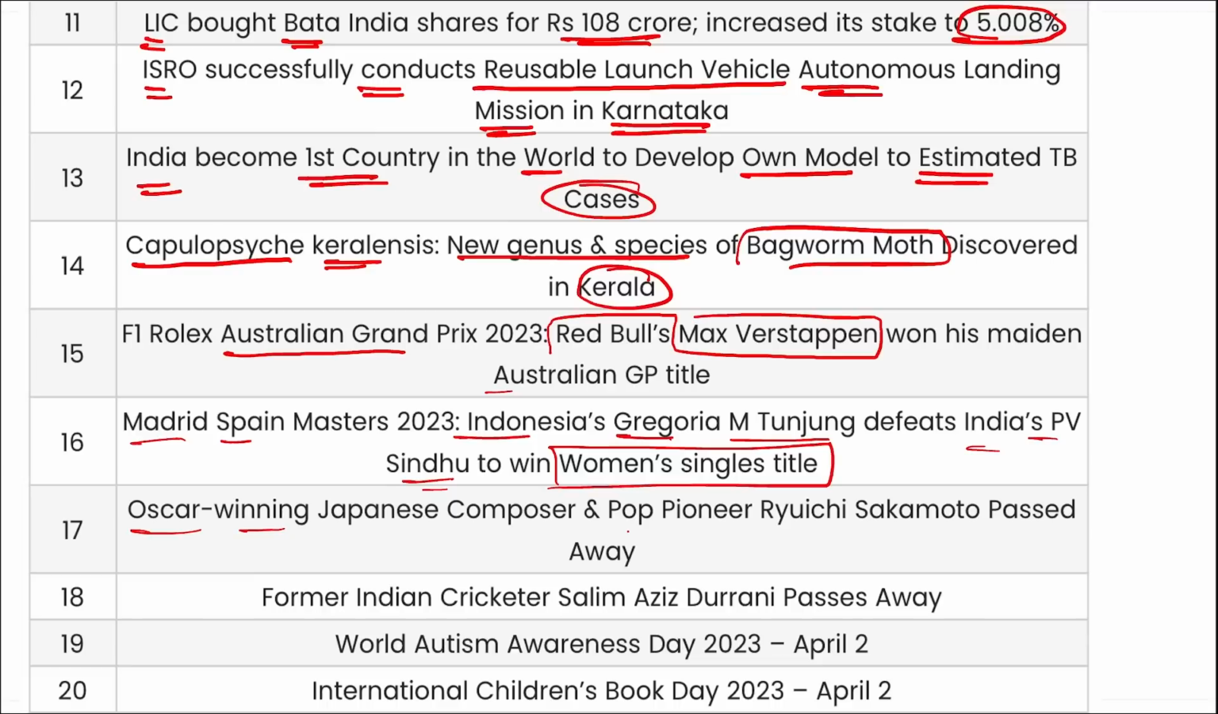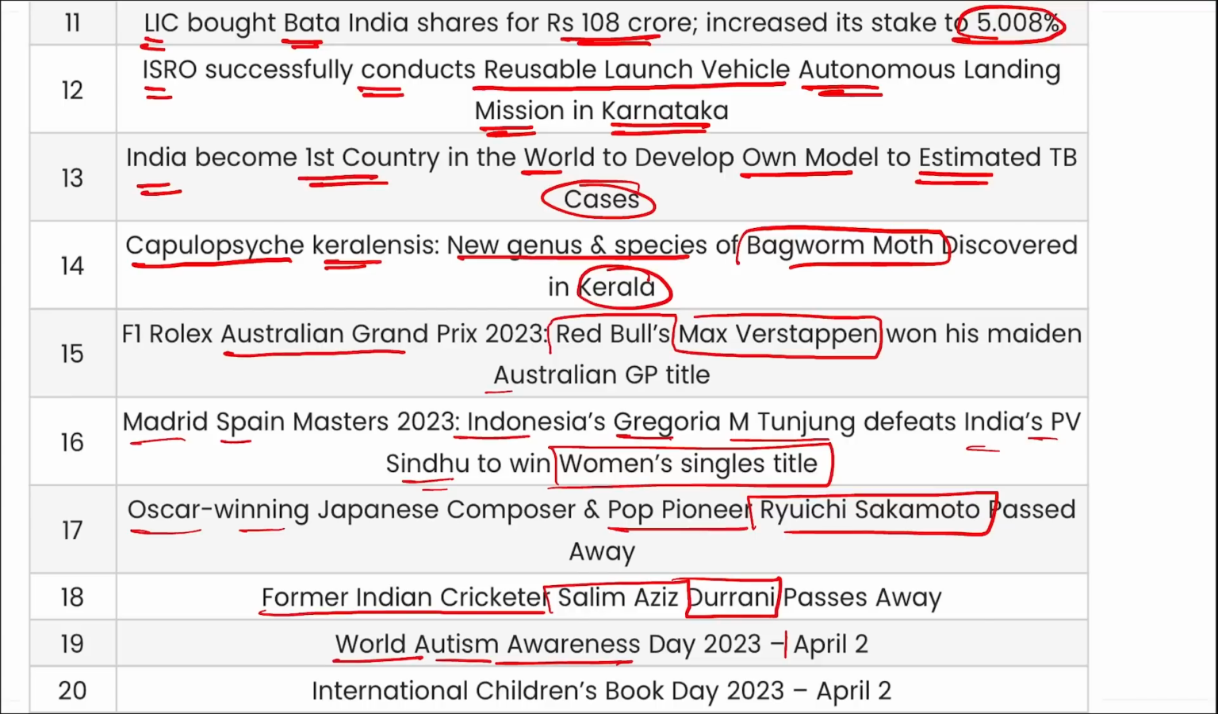Oscar-winning Japanese composer and pop pioneer Ryuichi Sakamoto passed away. Former Indian cricketer Salim Aziz Durrani has also passed away. And World Autism Awareness Day observed on 2nd of April, and International Children's Book Day is also observed on 2nd of April. So these were your important current affairs for the day, friends.